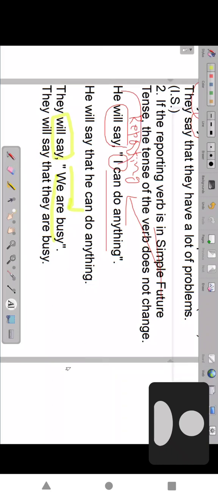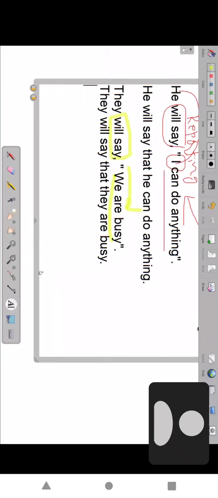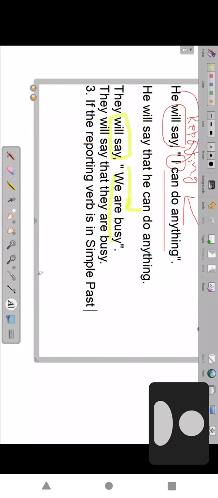Okay, fine. So now third onwards there are changes. What is the third? The reporting verb is simple past tense. The reporting verb is in the simple past. Then all changes take place.